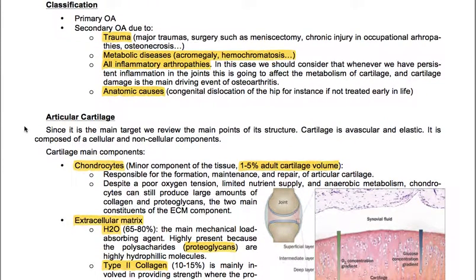Classification. We have primary osteoarthritis and secondary osteoarthritis due to traumas like surgery, major traumas, chronic injury, and occupational arthropathies. We have metabolic diseases like acromegaly and hemochromatosis. We have all the inflammatory arthropathies. In this case, we should consider that whenever we have persistent inflammation in the joints, this is going to affect the metabolism of cartilage, and cartilage damage is the main driving event of osteoarthritis. We have also anatomic causes, such as congenital dislocation of the hip, if not treated early in life.